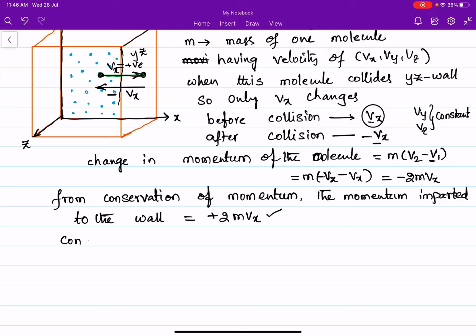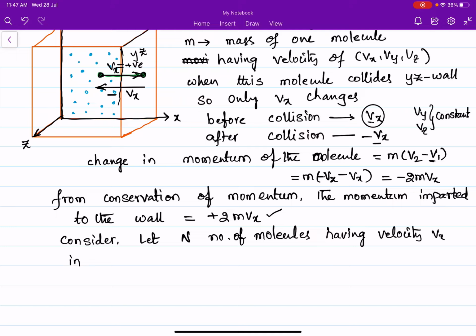Let n be the number of molecules having x component of velocity Vx.